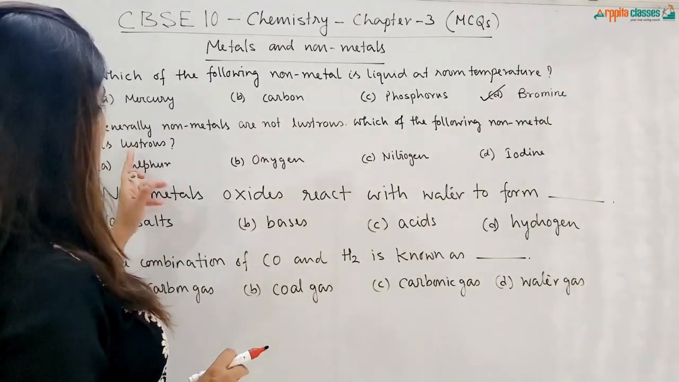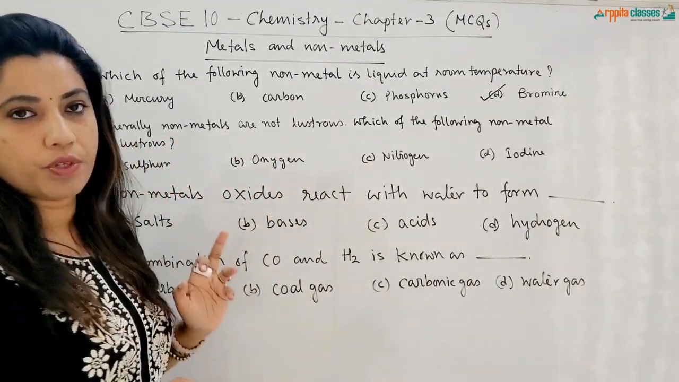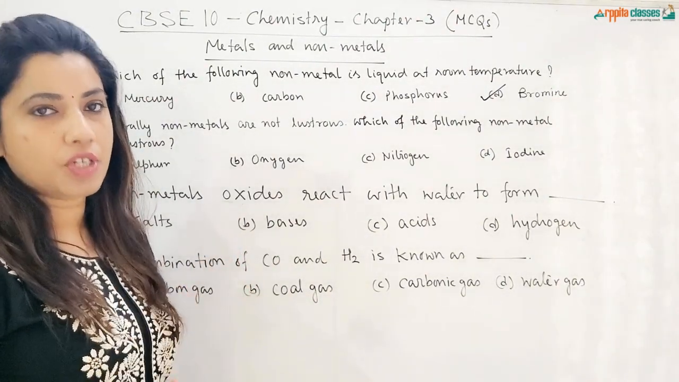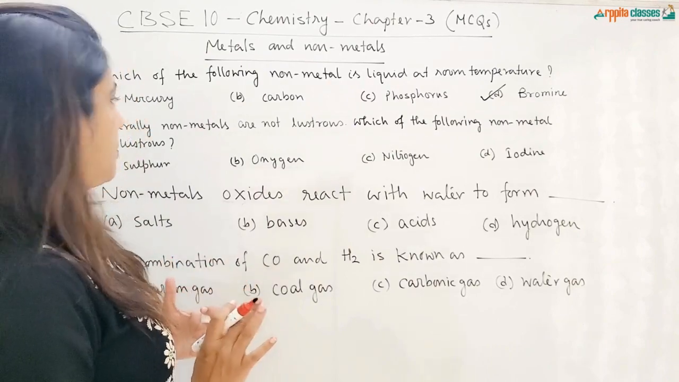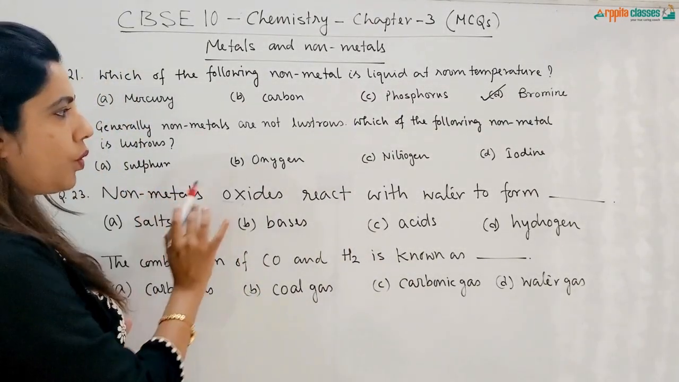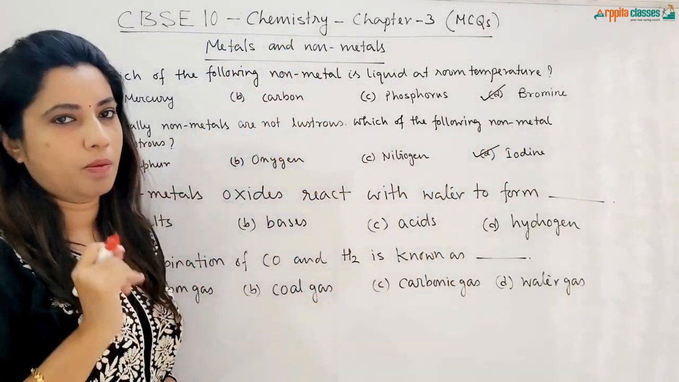Next question is, generally non-metals are not lustrous. Which of the following non-metal is lustrous? The meaning of lustrous is shiny. Non-metals are non-shiny generally, but there is an exception, and the exception here is sulfur no, oxygen no, nitrogen no, iodine. Iodine is a lustrous non-metal.